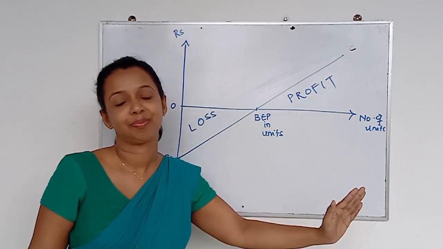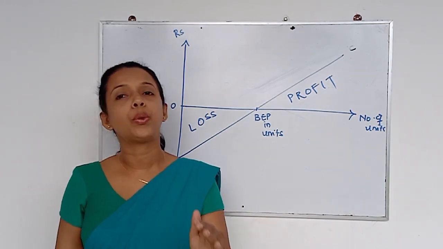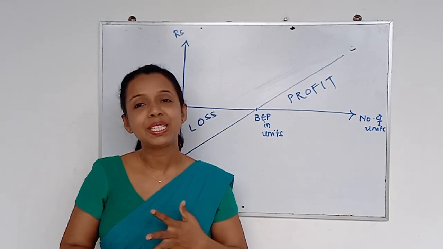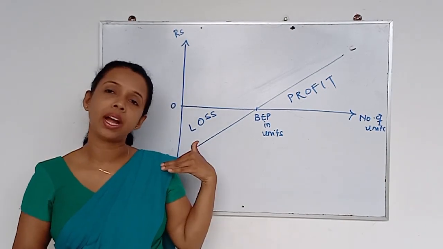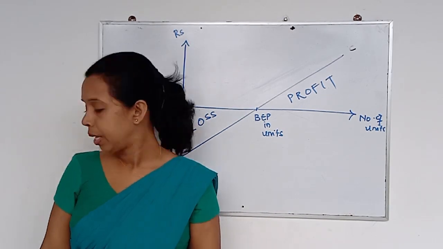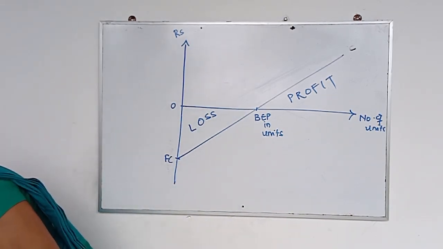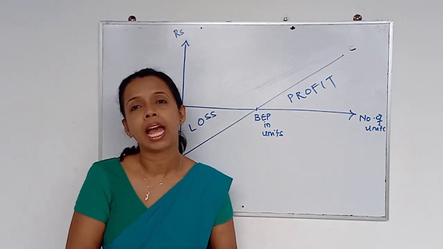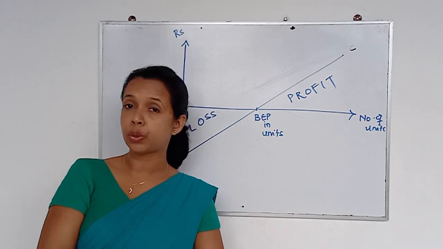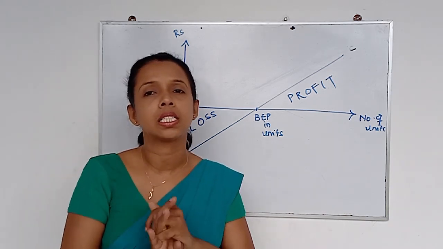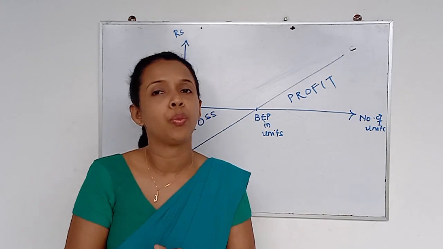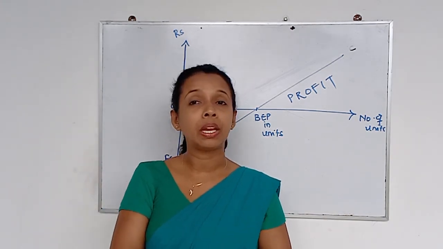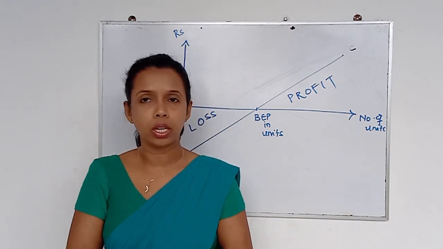Okay, so that is all about break-even charts. First, the basic break-even chart and the contribution break-even chart. This is the final one, the profit volume chart. Then I am planning to discuss with you a few limitations we have in break-even analysis. I told you break-even analysis is a very important management tool where we can identify the number of units we want to sell to break even, or else to cover our cost.